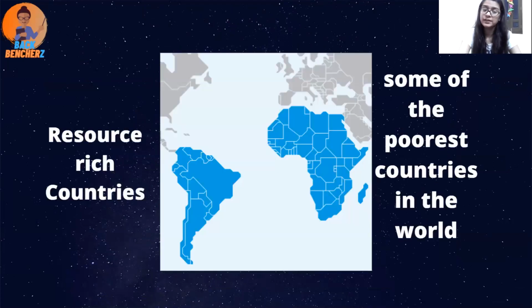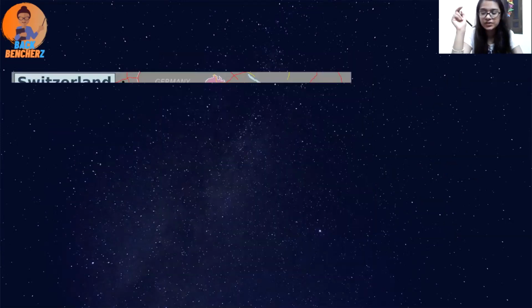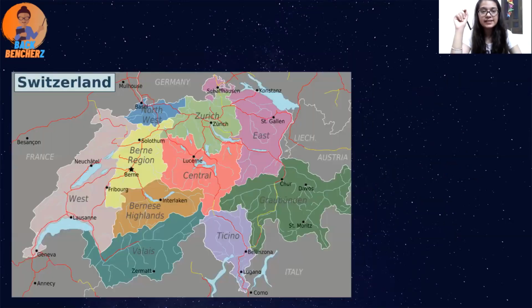I can give you an example. You see Latin America, you see Africa, they have very rich resources, but at the same time they come in the poorest countries in the world. On the other hand, you see Switzerland. Switzerland has very strong food processing units and multinational companies. Nestle is of Switzerland only.